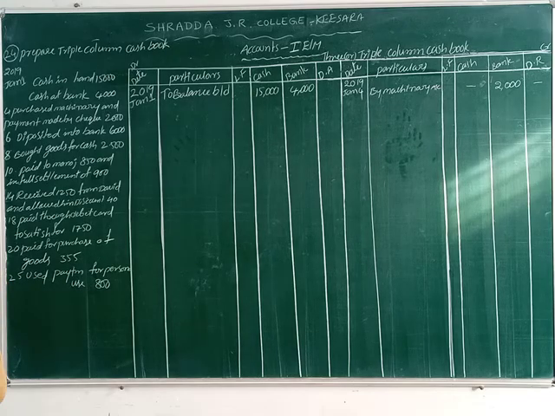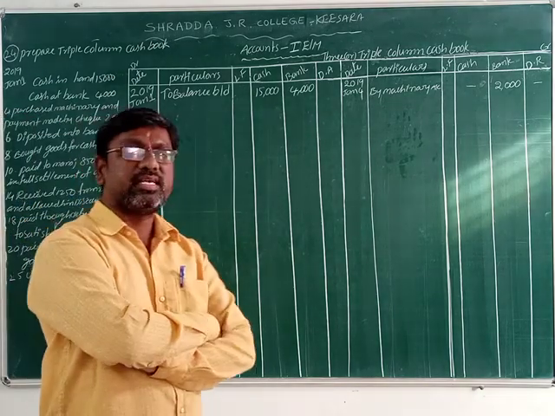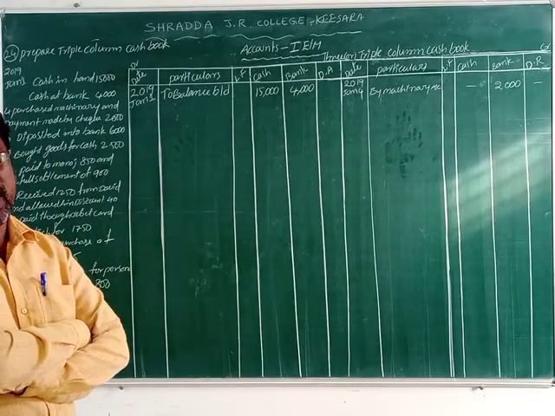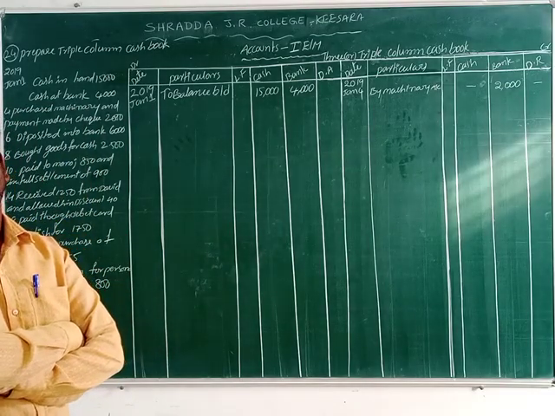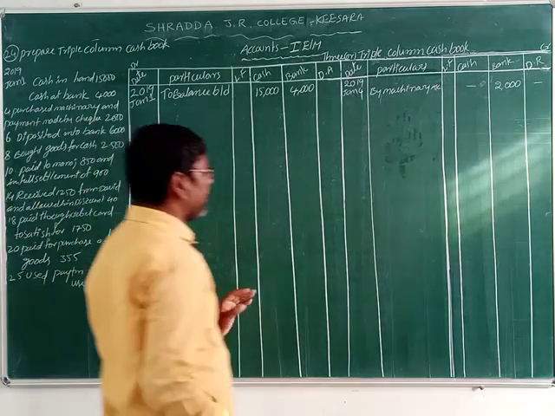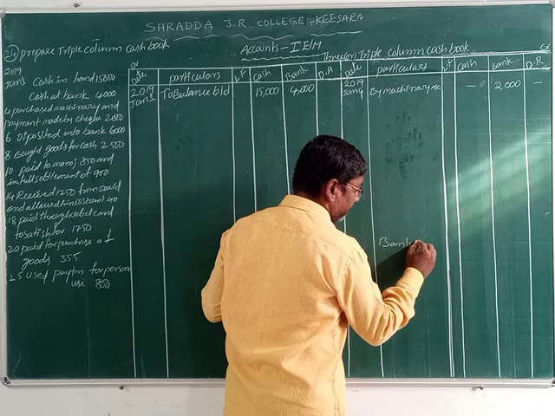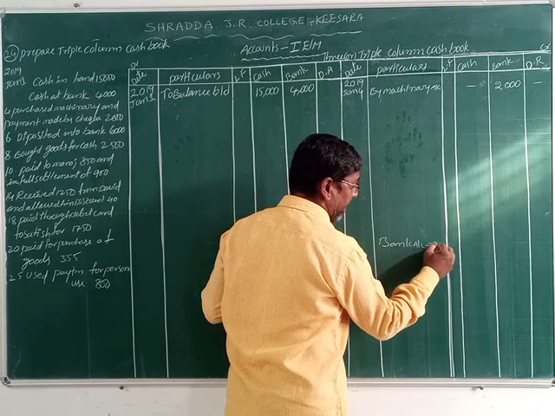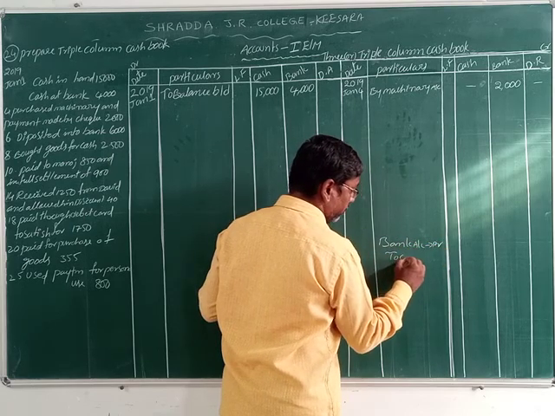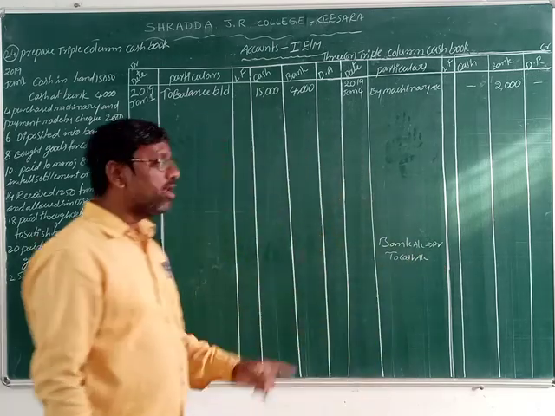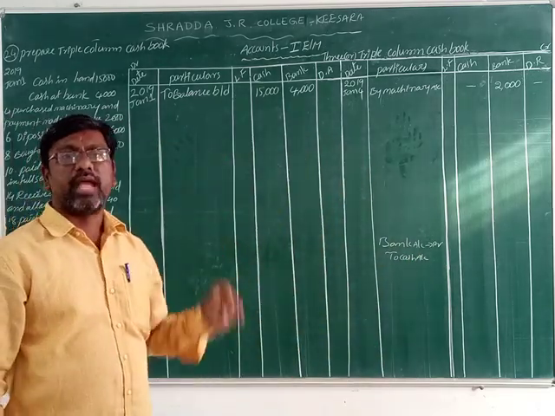First of all, what is the general entry here? Bank is the receiver, business is the giver. So bank is debit and cash is credit. How do we write the general entry? Bank account debit to cash account.